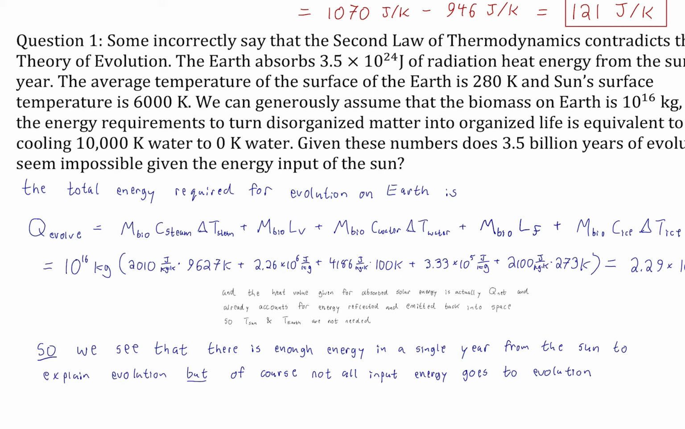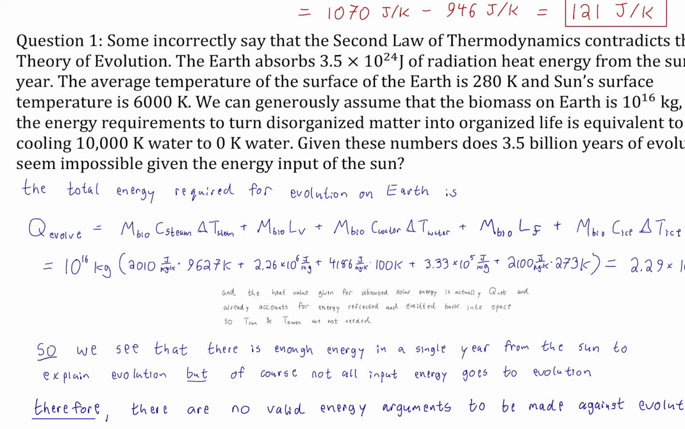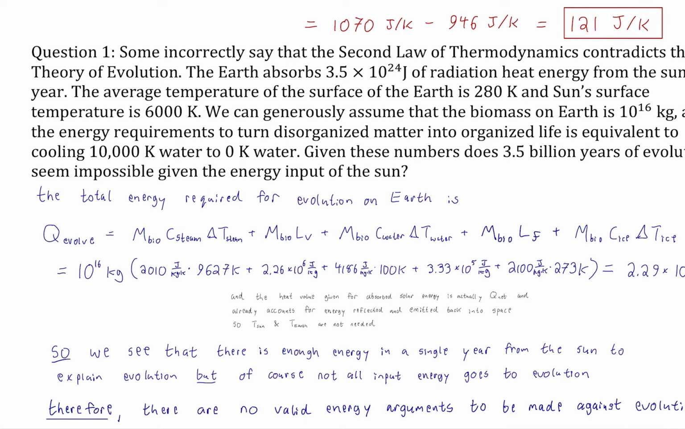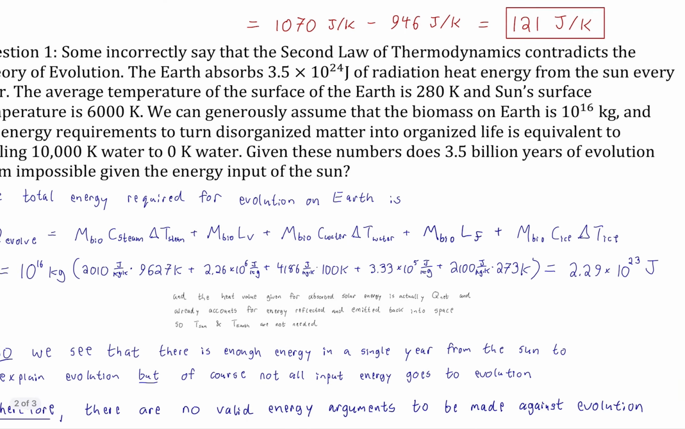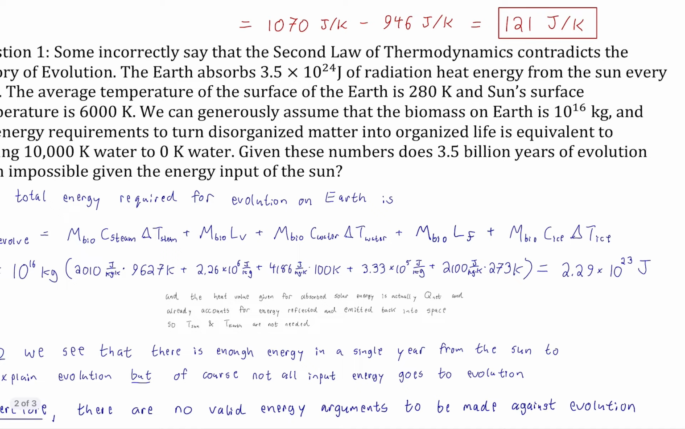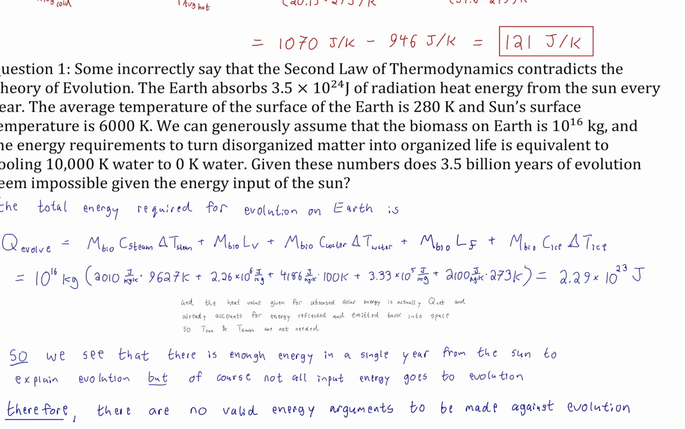But of course, not all the input energy goes to evolution. Therefore, there are no valid energy arguments to be made against evolution, not even close. Even with our generous estimates, we still have enough energy every year. The point being that a lot of energy goes to driving the weather and currents in the ocean and all the other processes we see on the surface of the planet. But there's still enough energy to go around.